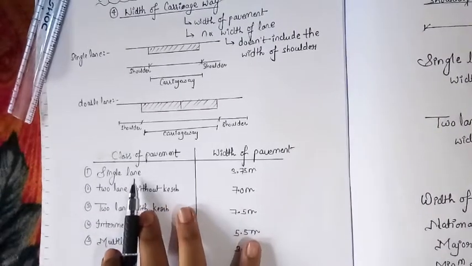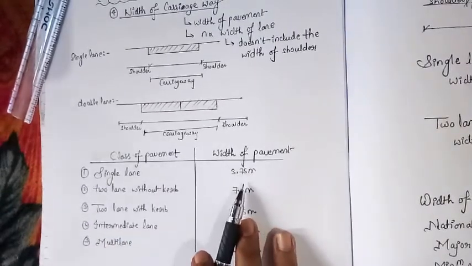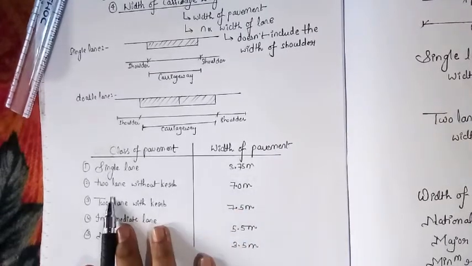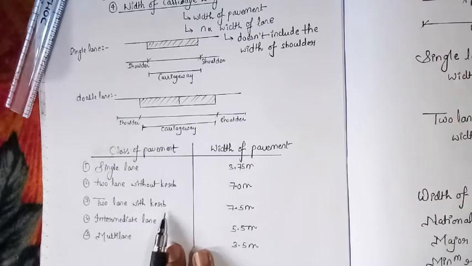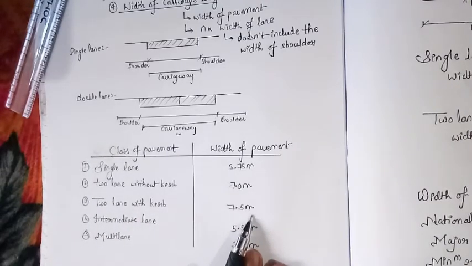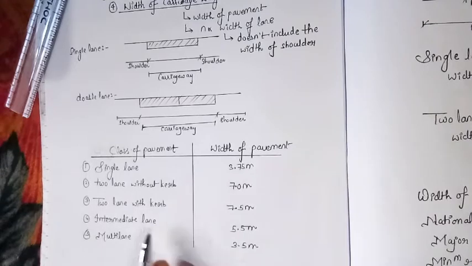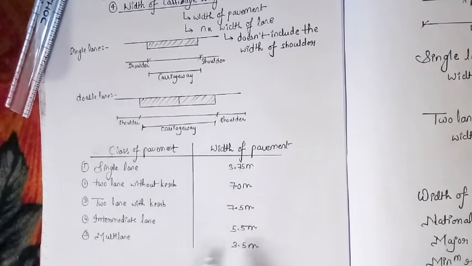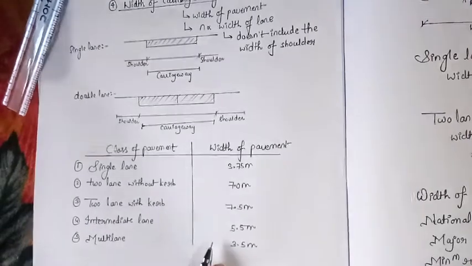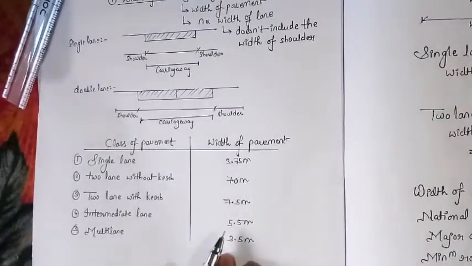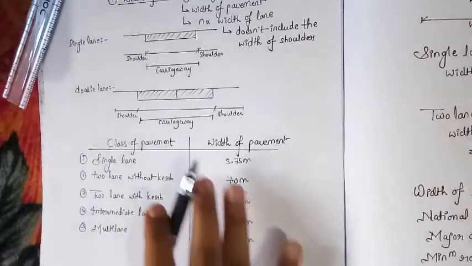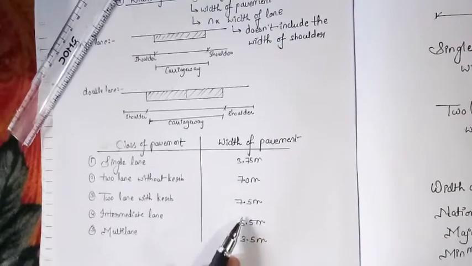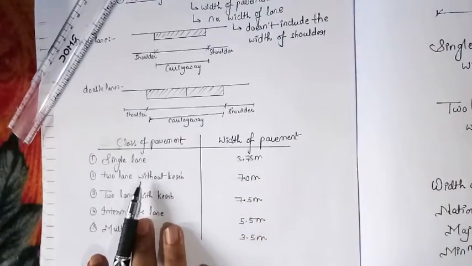So for a single lane the width of pavement is 3.75 meter, and for the two lane without curb it is 7 meter, and for the two lane with a curb its value is 7.5 meter, and for the intermediate lane its value is 5.5 meter. For the multi lane the width of pavement is 3.5 meter per lane. Let us suppose there are 4 lanes, so the width of pavement will be equal to 4 into 3.5, that is equal to 14 meter. Okay, these are the different values of the width of pavement as per the class of a pavement.